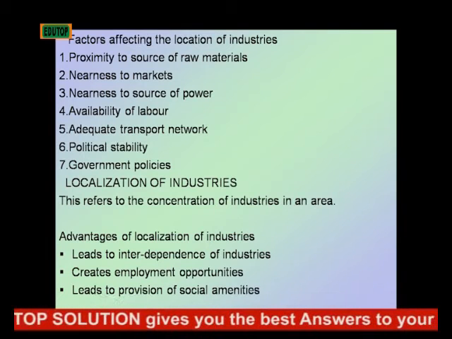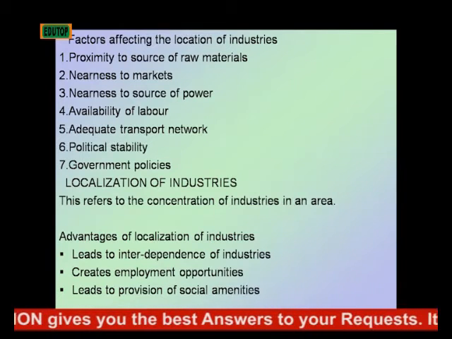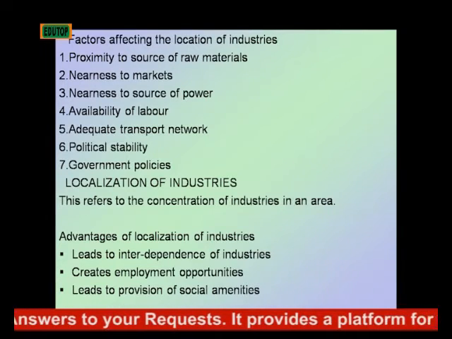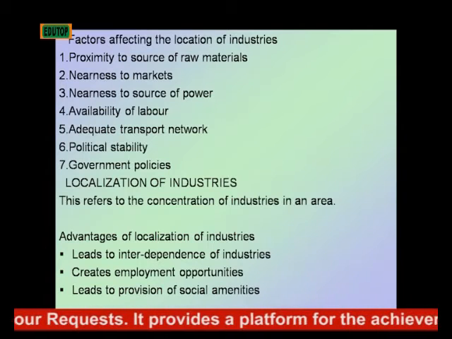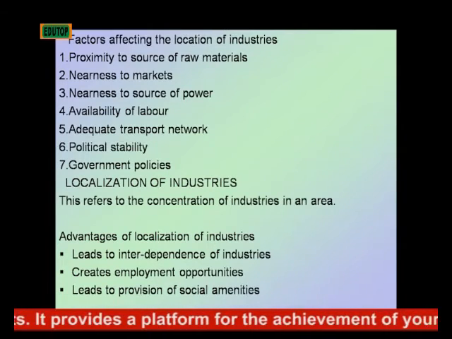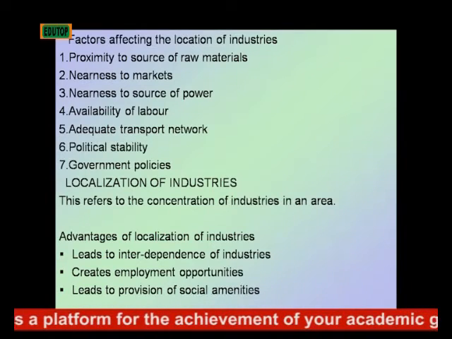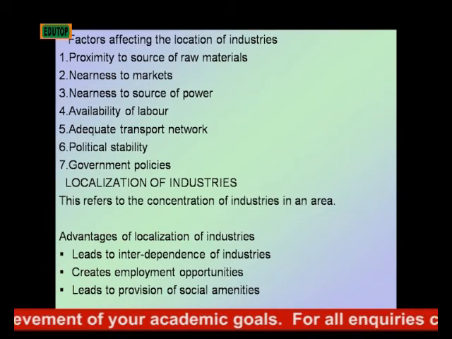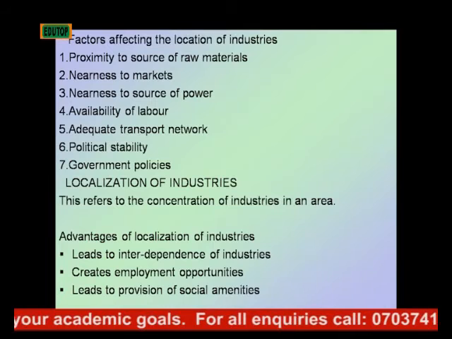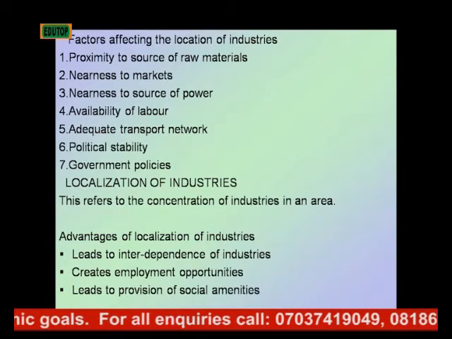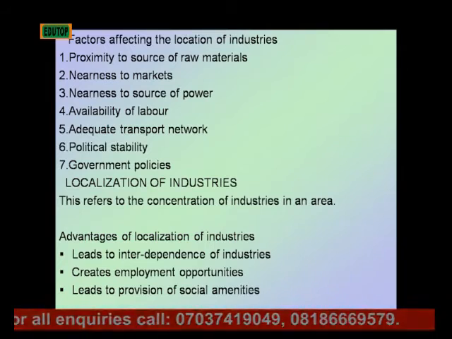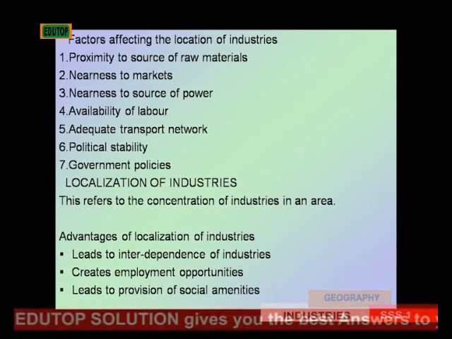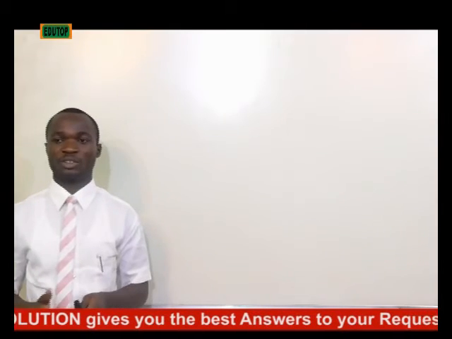Most industries in the northern part of Nigeria have folded because of political instability, because of the insecurity problems, because of insurgency. So in places like that, it's not advisable to set up an industry there, because it will disrupt your production activities, thus running down the industry, causing us to have losses instead of profits.